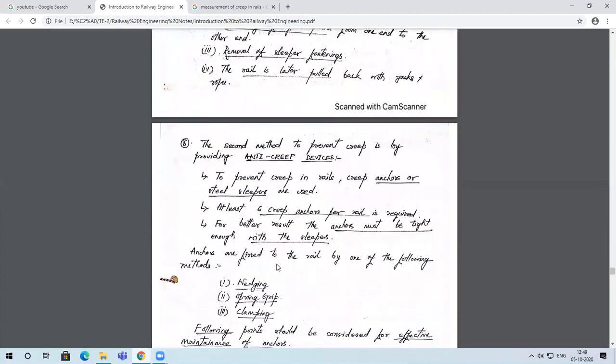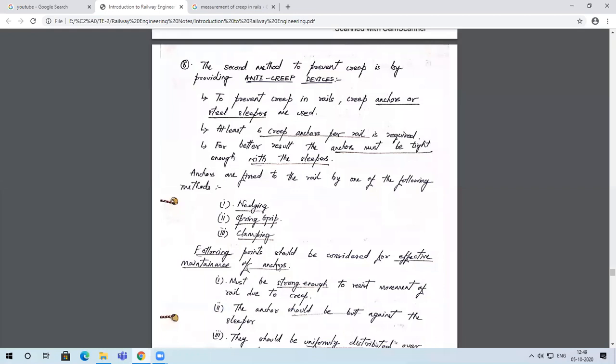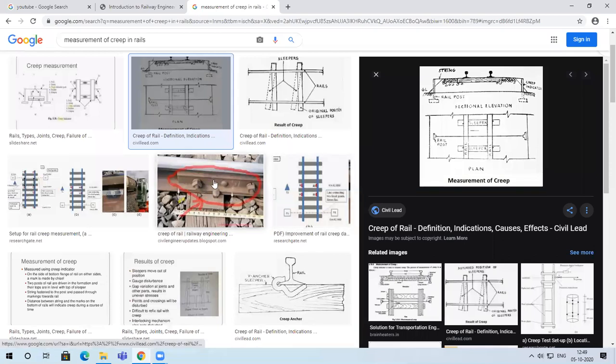Or on the other hand, it would be to use anti-creep devices. One such anti-creep device is this. This is an anti-creep device, or even this kind of anchor is an anti-creep device. That's why they are called creep anchors.